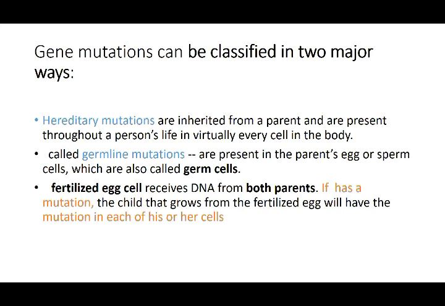So they are present in the parent's egg or sperm cells, which are also called the germ cells. The fertilized egg cell receives DNA from both the parents. If it has a mutation, the child that grows from the fertilized egg will have the mutation in each of his or her cells. So this is called a hereditary mutation, and it is going to be transferred on if it is in the sex cells.